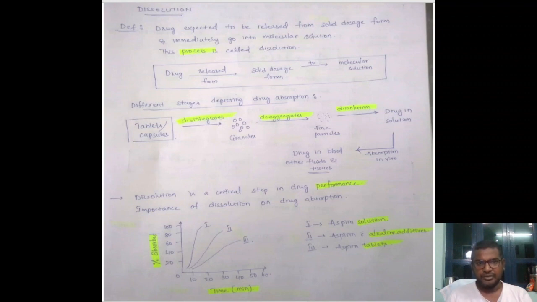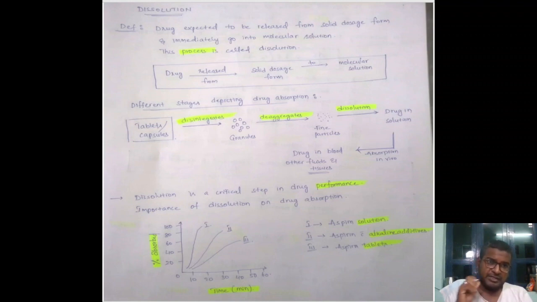This is the topic we are learning about, right? And this drug in solution will get absorbed into our bloodstream by means of the absorption process. This drug in the blood or in other fluids or in tissues is bioavailability. So we can easily say that dissolution is a critical step for drug performance, right?